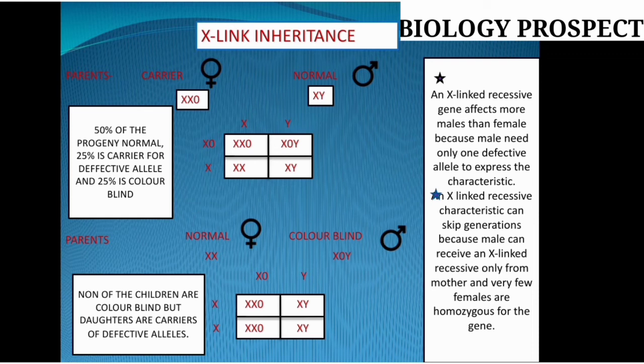Now if a cross or fertilization takes place, fusing the gametes with a normal male, meaning one not affected by color blindness, that is XY. What phenomenon takes place? Here is the Punnett square, the four boxes you have seen.